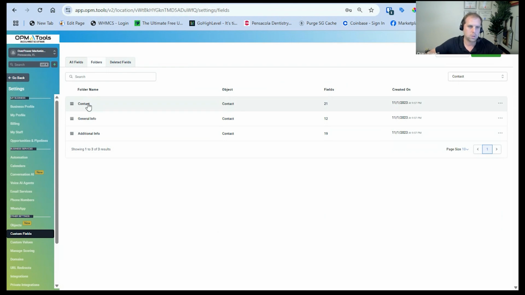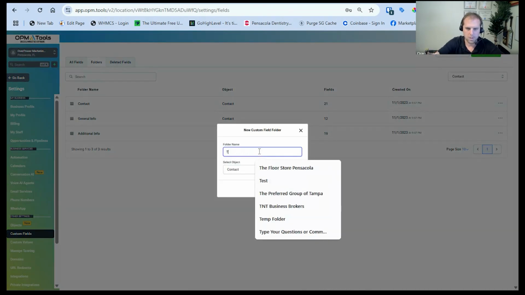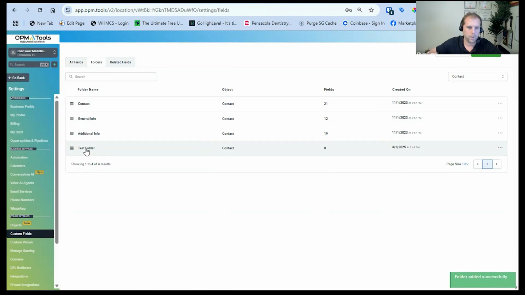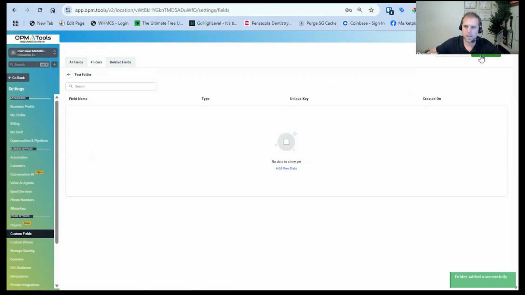For example, in this case, we have contacts, general info, and additional info. I'm going to go ahead and create an additional folder. We'll call it a test folder. And we'll keep it under the object contacts. If we go into this test folder, we'll go ahead and add an additional field.